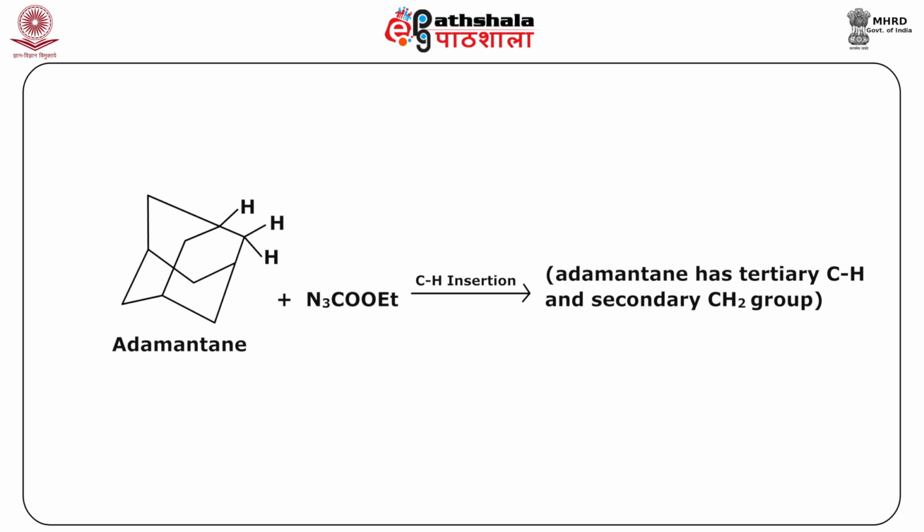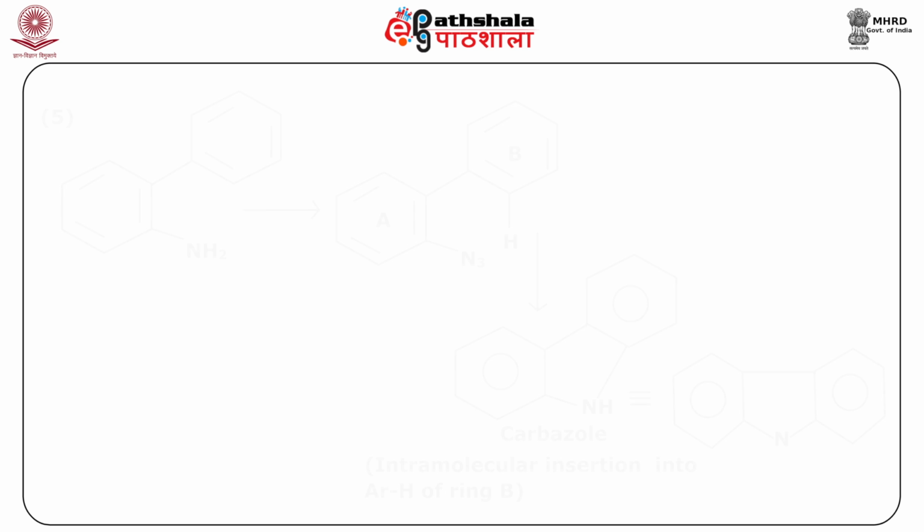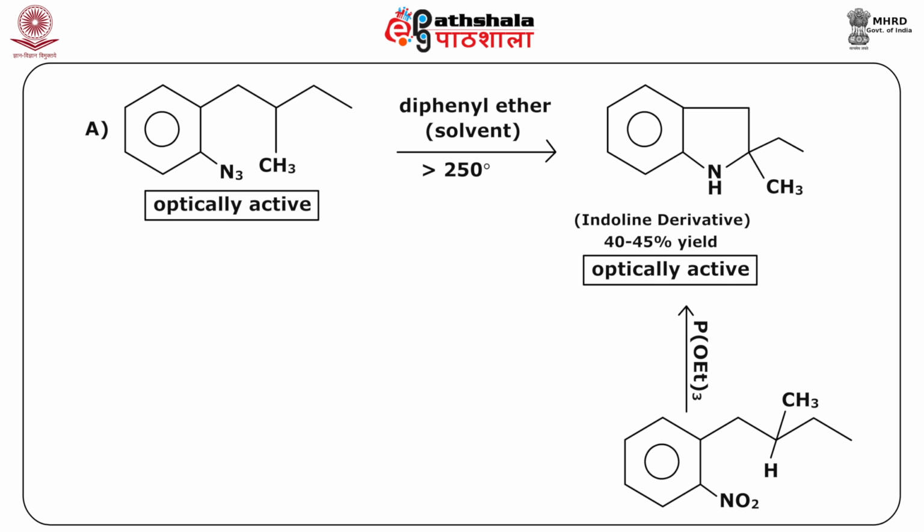Another example you can see is this adamantane with the nitrene, there will be CH insertion and the formation of this product. Another example you can see there is the intramolecular insertion into the aryl CH of ring B which takes place and you get this particular product. Another thing is starting from this optically active compound you get this product.